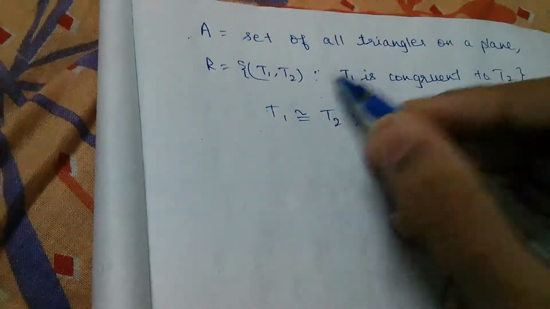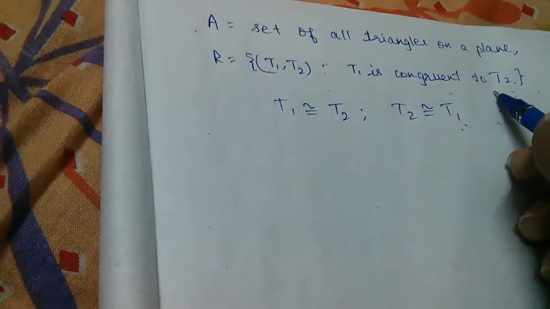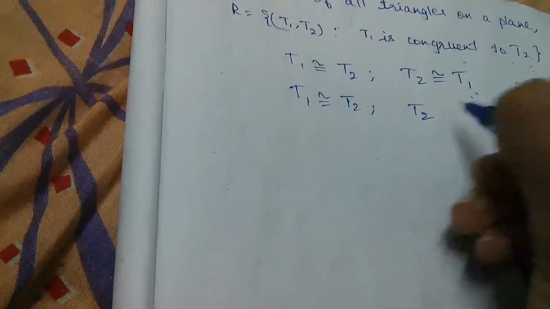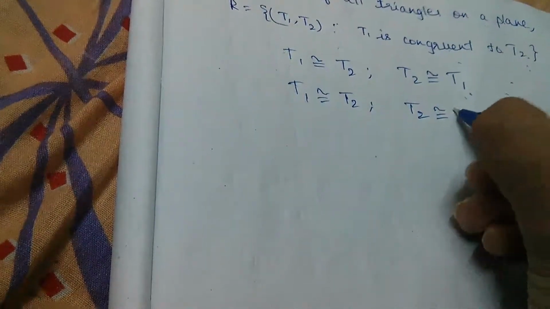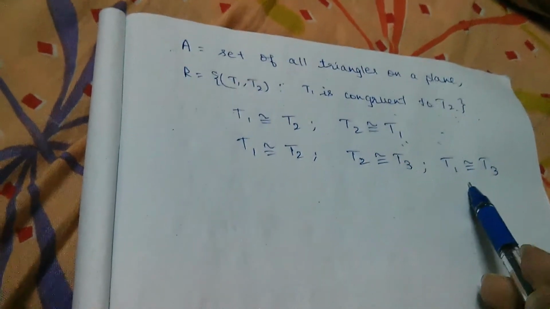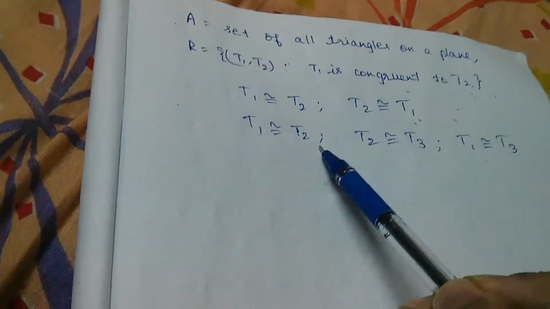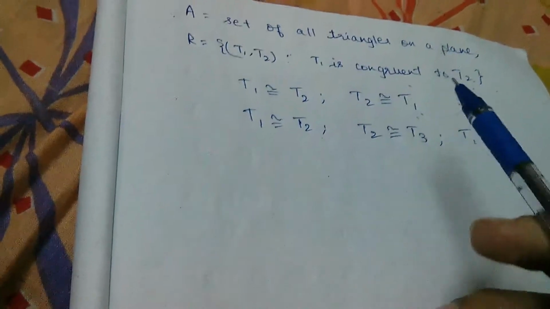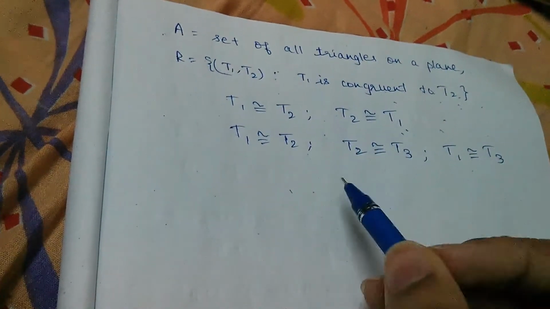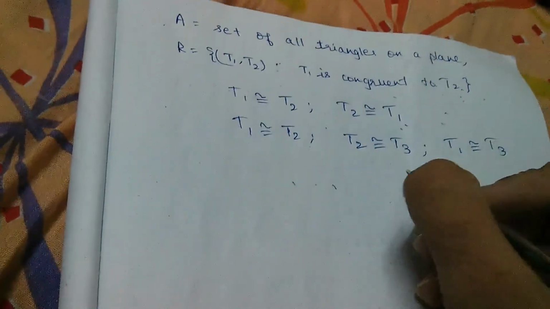So this relation is also symmetric. Similarly, if T1 is congruent to T2 and another triangle T3 is congruent to T1, then surely T1 must also be congruent to T3. So we can say that this is transitive, and since it satisfies all three conditions, since it is reflexive, symmetric as well as transitive, we can say that it is an equivalence relation.